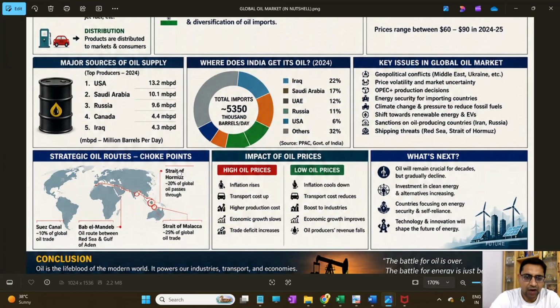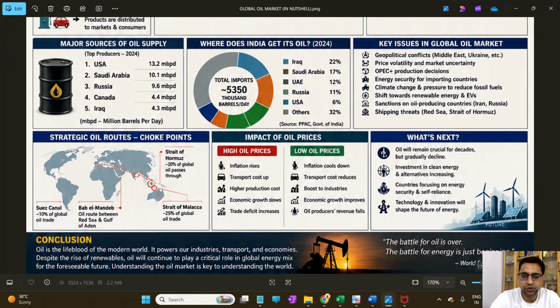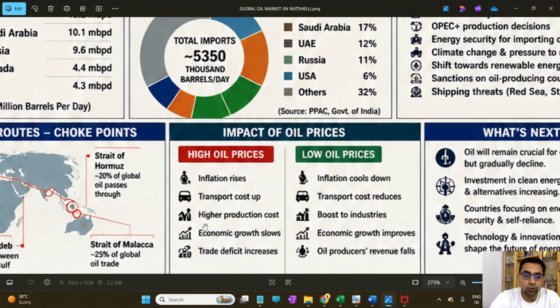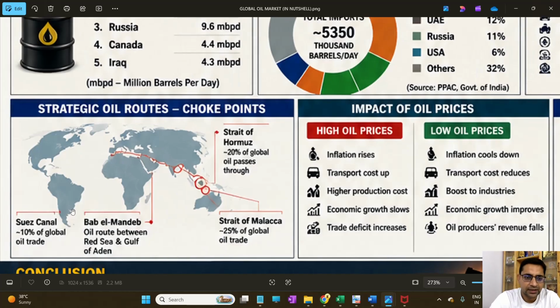Now we are facing some serious issues with the oil routes. If you can see here, there are 4-5 routes: the Suez Canal, Bab el Mandeb, the Strait of Malacca, and the Strait of Hormuz. Right now, every day we are hearing about the Strait of Hormuz, which carries 20% of the global oil, but now it is under blockade.